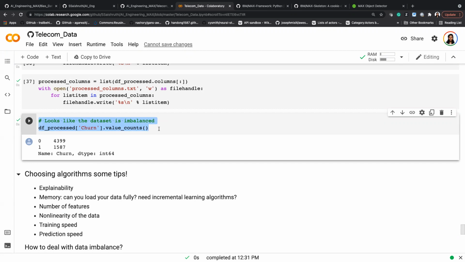But I have more number of data points. I have more data points for class 0 than class 1. That is, it's not 50-50 or even anywhere near an equal partition. So this is where your data imbalance will come. So when you actually deal with real world data, we get to handle a lot of data imbalance issues.